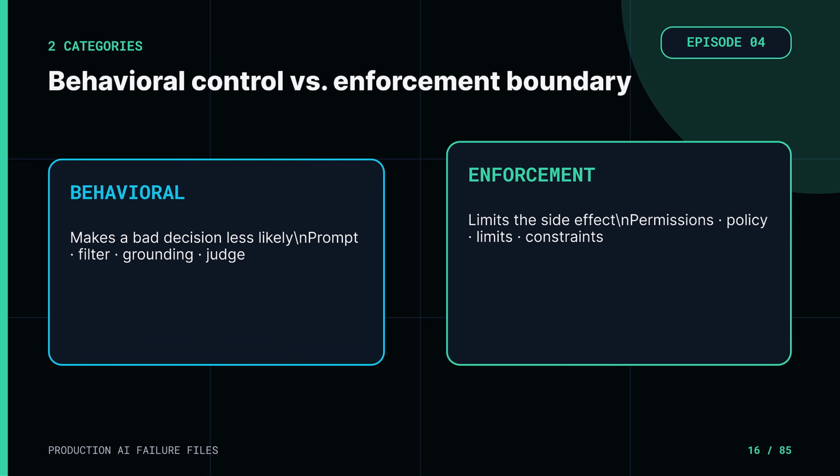So we need 2 categories. The first category is a behavioral control. It tries to make a bad decision less likely. System prompts, filters, grounding, and model-based reviewers often live here. The second category is an enforcement boundary. It limits what happens after a bad decision: permissions, transaction rules, output encoding, approval tokens, spending limits, network policy, and database constraints live here. A strong production design uses both. The mistake is taking a behavioral control, drawing a green shield around it, and assuming the underlying capability is now safe.